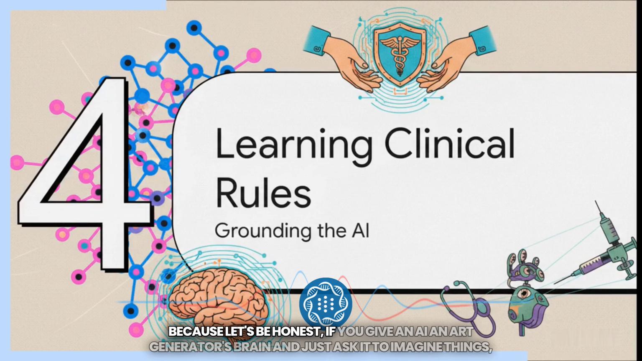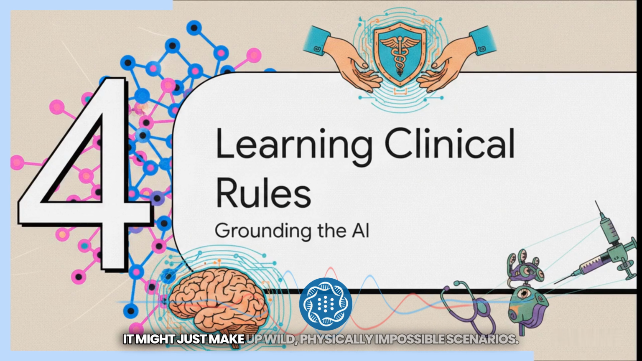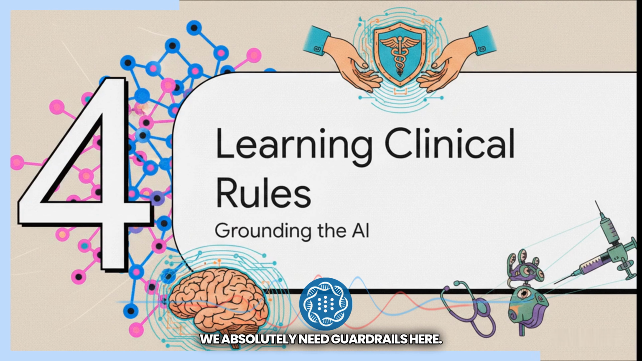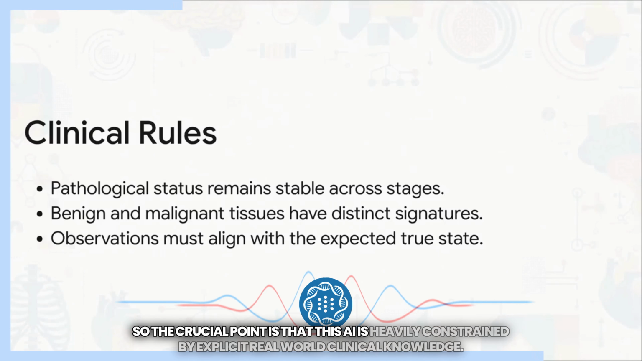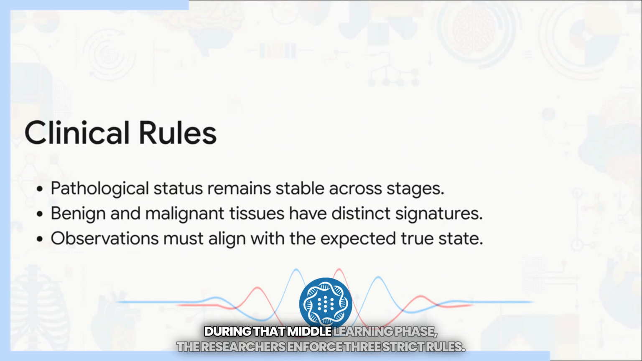Okay, Section 4, learning the clinical rules. Because let's be honest, if you give an AI an art generator's brain and just ask it to imagine things, it might just make up wild, physically impossible scenarios. We absolutely need guardrails here. So the crucial point is that this AI is heavily constrained by explicit, real-world clinical knowledge. During that middle learning phase, the researchers enforce 3 strict rules.